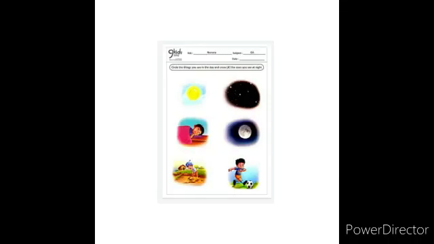Here I have a practice worksheet for you. In this worksheet, you have to circle the things you see during the day and cross the things you see during the night. We will solve this practice work in the next session.